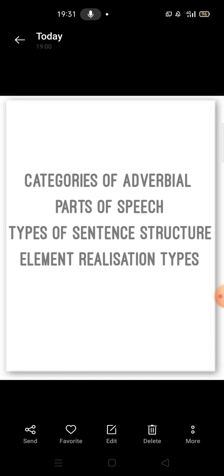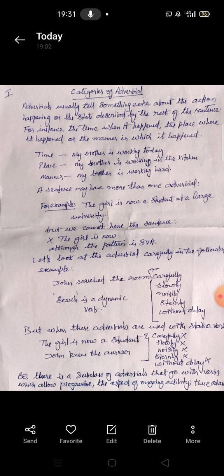So have a look at this page. There are three examples of adverbial: adverbial of time, place, and manner. So right now we are concerned with just these three adverbials. There are more adverbials which we will be doing later. So an example is my brother is working today. This is the time adverbial.